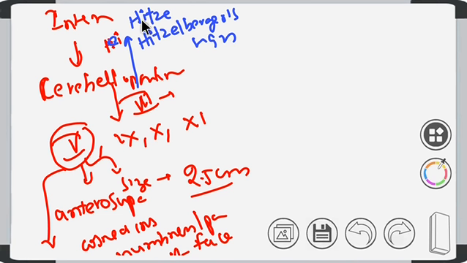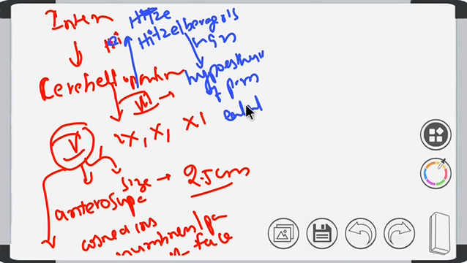What is this Ichelberger sign? It is the hypoesthesia of the posterior meatal wall. Clear? This is a sign seen when there is involvement of the seventh cranial nerve.